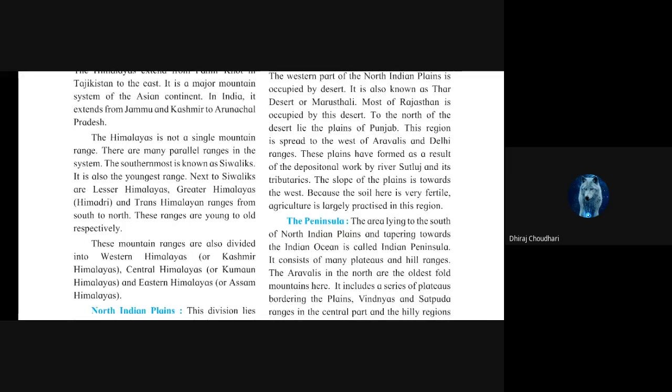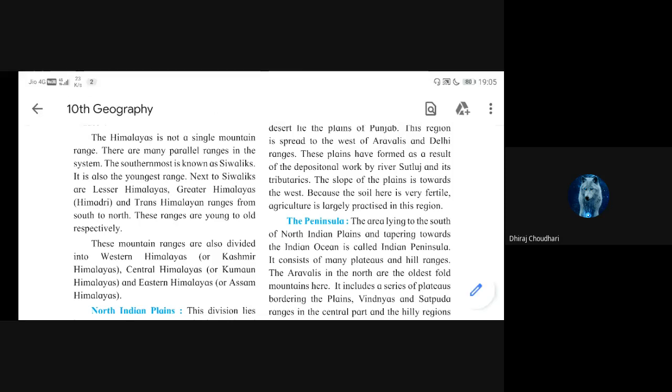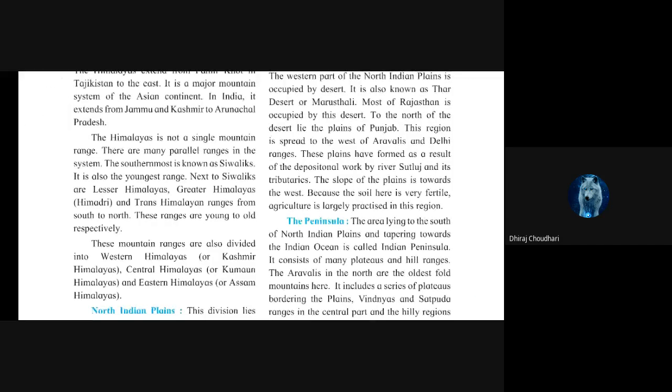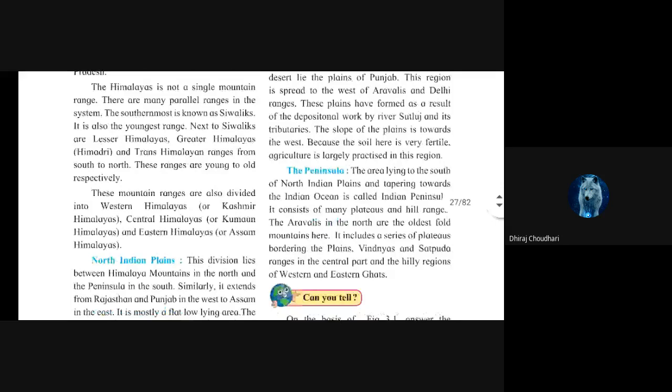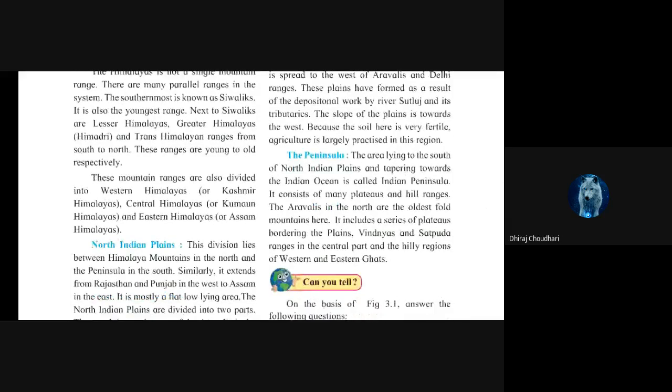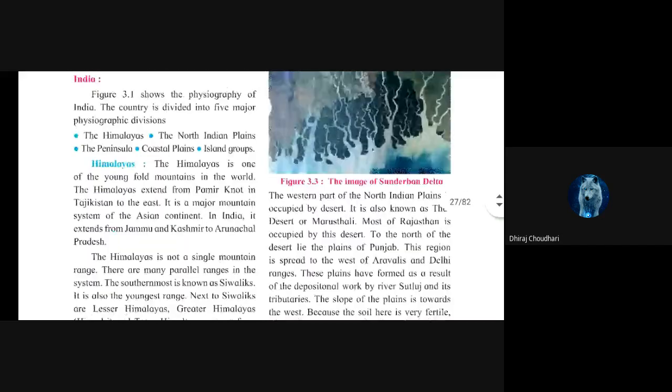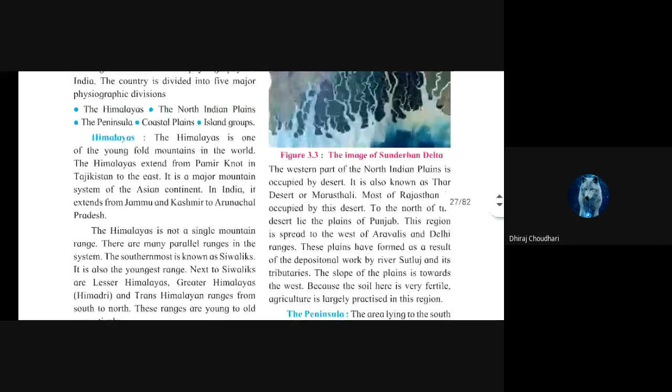Southernmost is known as Shivaliks. It is also the youngest range. Next are the Shivaliks or Lesser Himalayas, Greater Himalayas, Himadri and Trans-Himalayan range from south to north. These ranges are young to old respectively. These mountain ranges are also divided into Western Himalaya, that is Kashmir Himalaya, Central Himalaya, that is Kumaon Himalaya, and Eastern Himalaya, that is Assam Himalaya. I hope you remember now what we have completed up to now.